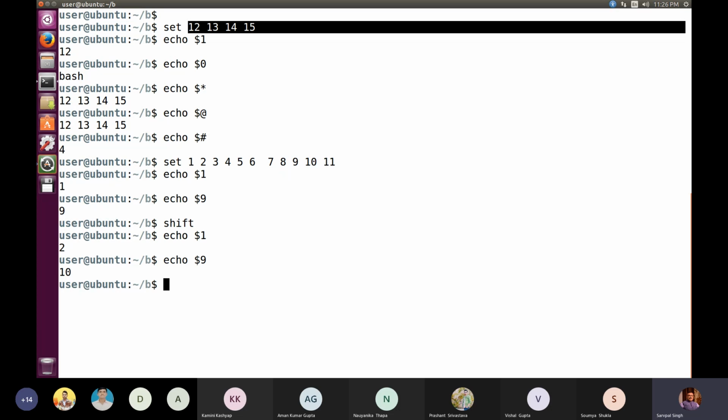ठीक है, तो उनको एक्सेस किया जा सकता था. Similarly, if 3 times or 2 times you have to execute shift, you could write shift 2. It is similar to executing shift 2 times. So what will happen? 2 will be discarded, 3 will be discarded, and then echo $1 will become 4. So that is as it is shown on the screen.